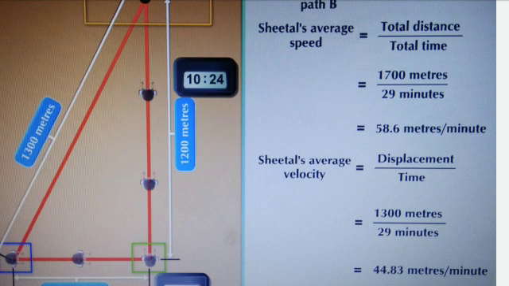That means Shital's velocity is 44.83 meters per minute and Shital's speed is 58.6 meters per minute, which are not the same, as Shital is not traveling in the same path.